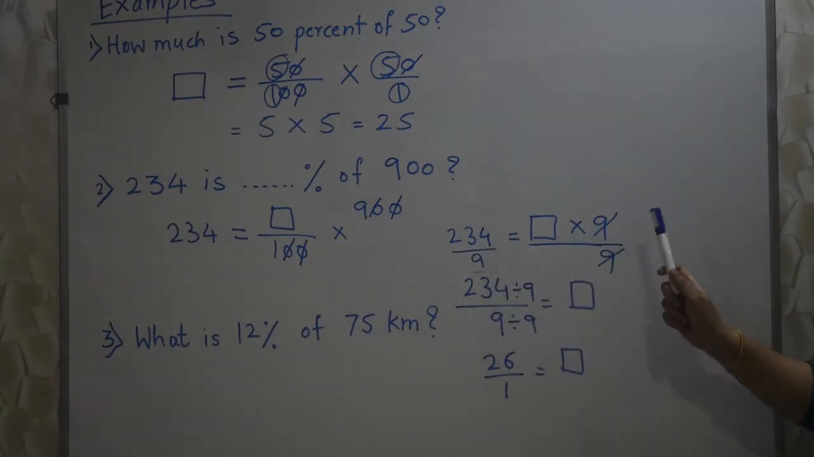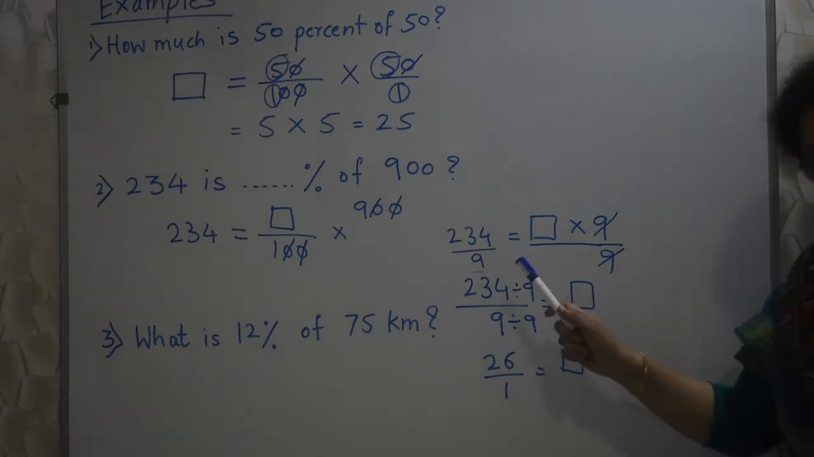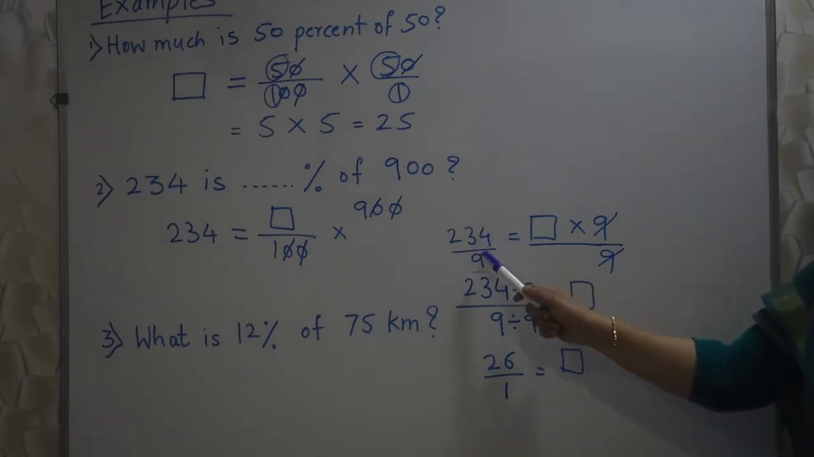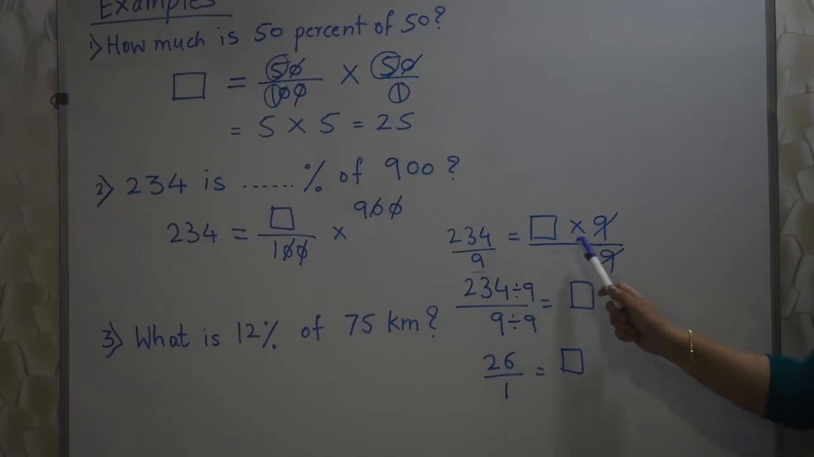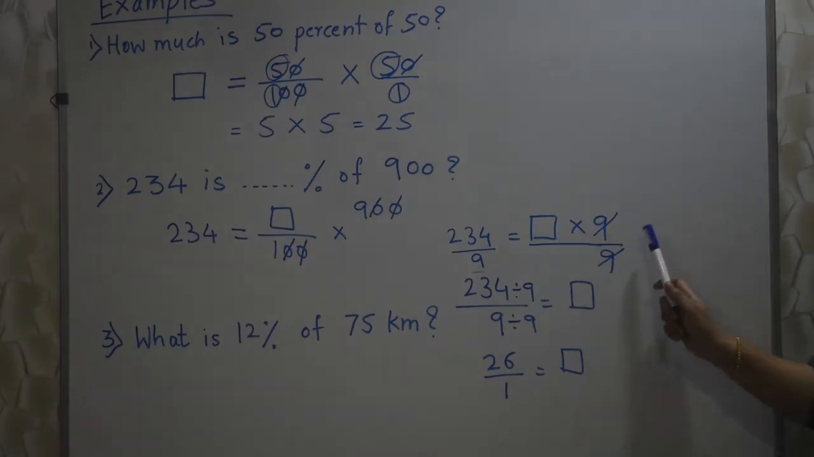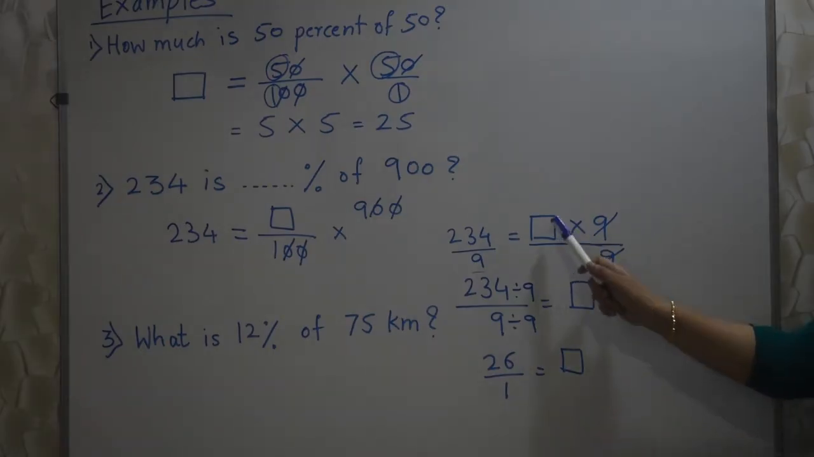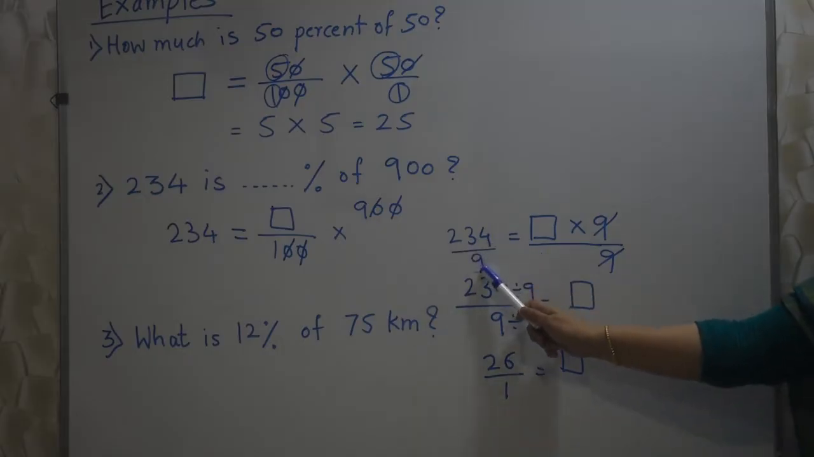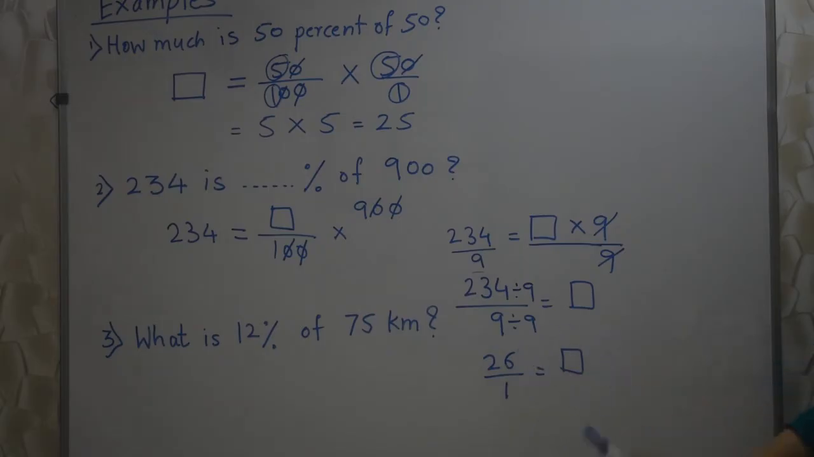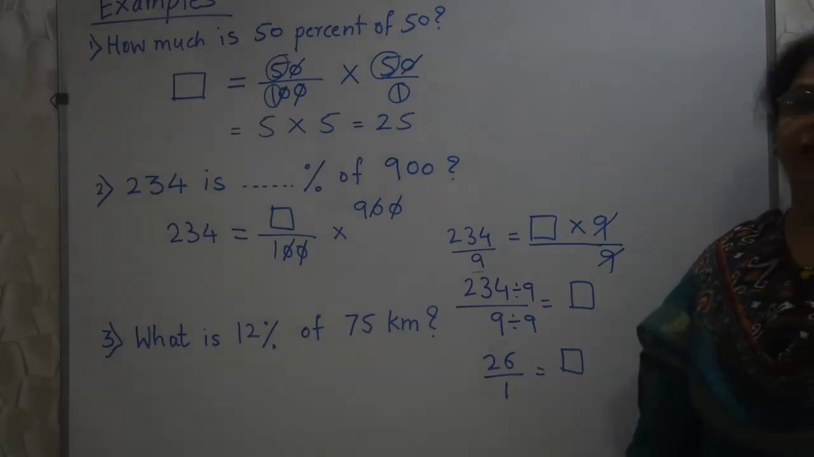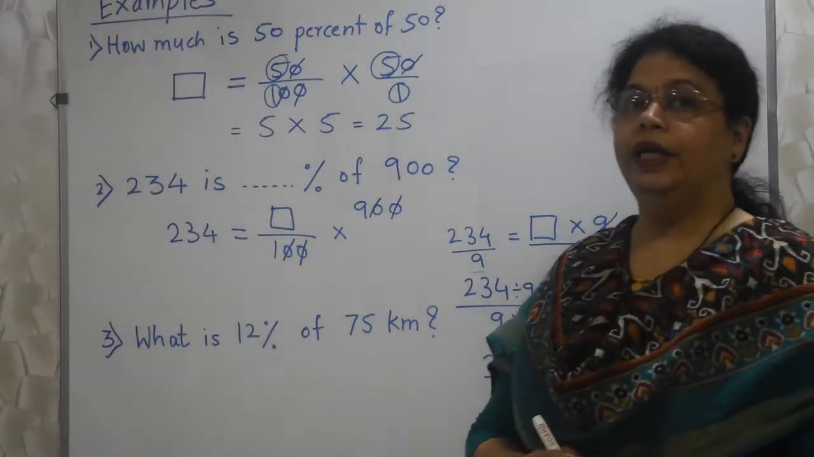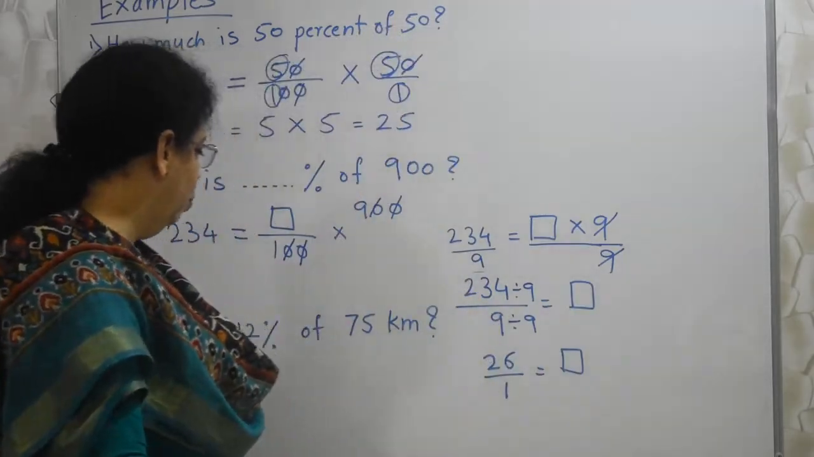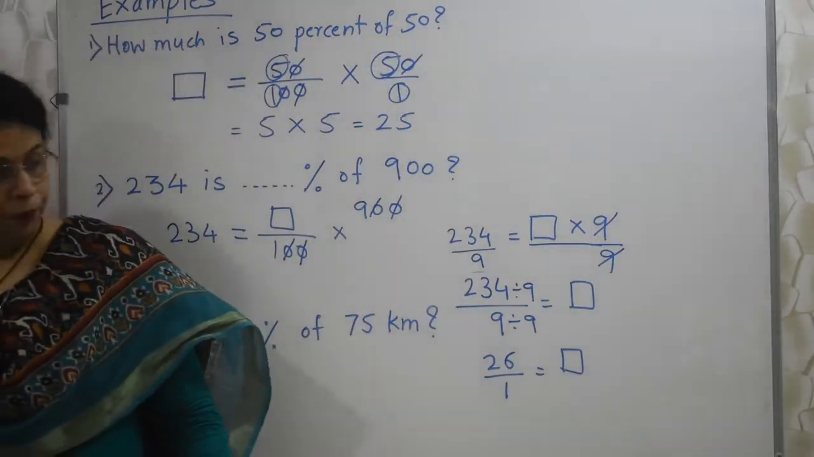So I divided both the sides of equal to by 9. So 234 divided by 9 and here also divided by 9. This 9 will go with each other. So what will remain? Only the box, and here 234 divided by 9, if you do, you will get 26. So value of box is 26. So answer is 26.